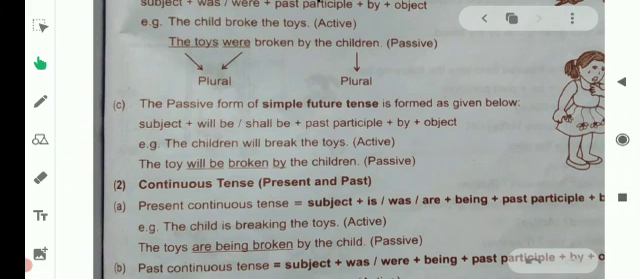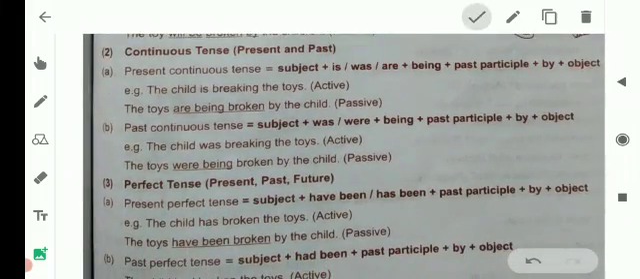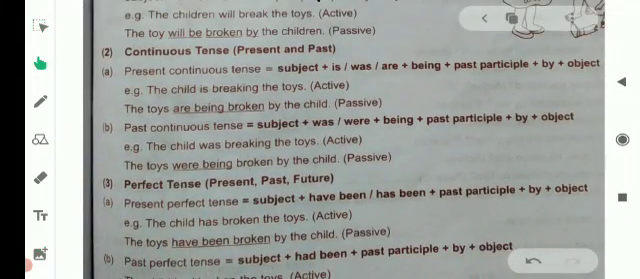Next, the continuous tense, present and past. In present continuous or past continuous tense, how are active sentences changed into passive? Let's see. In passive sentences, we use being. While forming passive, we use being in continuous tense. For example, the child is breaking the toys. The toys are being broken by the child.